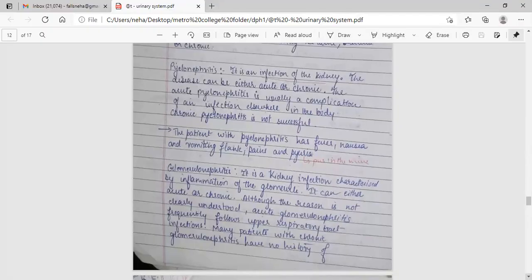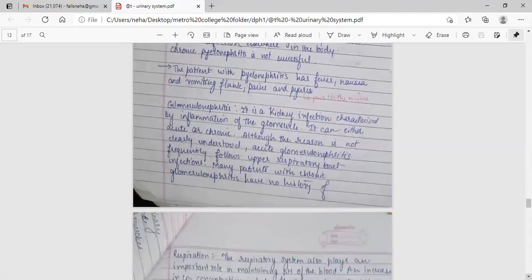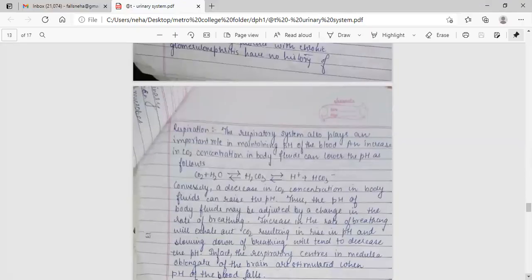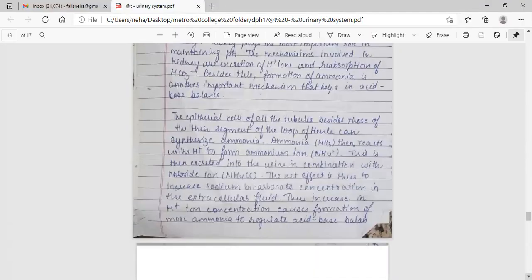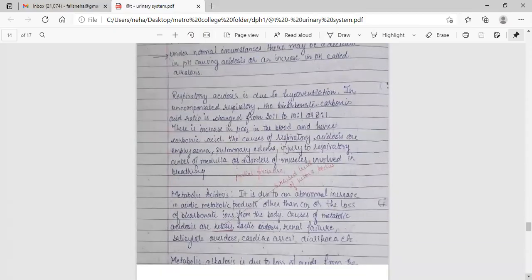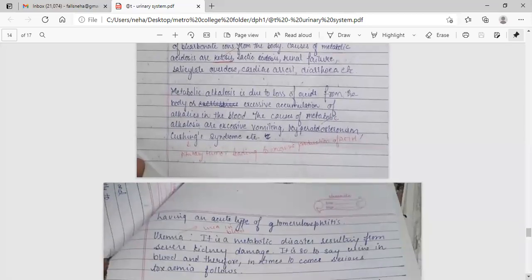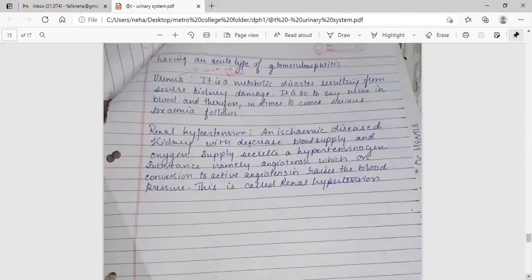Glomerulonephritis is a kidney infection characterized by inflammation of the glomeruli. It can be either acute or chronic. Although the reason is not clearly understood, acute glomerulonephritis frequently follows an upper respiratory tract infection. Many patients with chronic glomerulonephritis have no history of having had an acute type of glomerulonephritis.